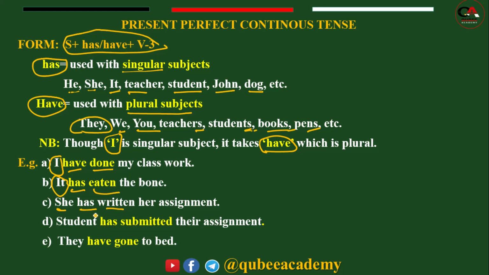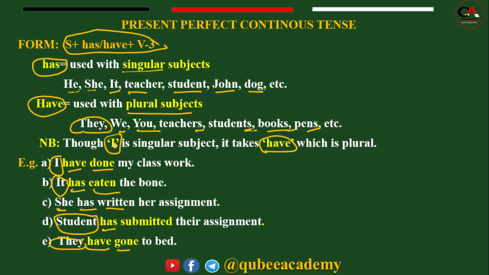The student. Now look at this. A student without s, so it refers to singularity. So it should be followed by has. Students have submitted their assignment. Present perfect. They. Here, they is a plural subject. So it should be followed by have. And change verb 1 into verb 3. So we have to say they have gone to bed.